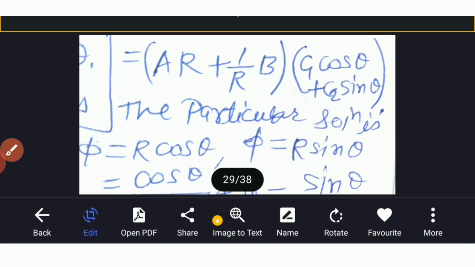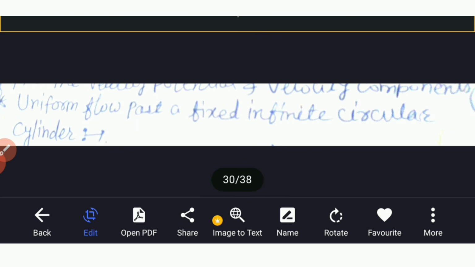So now we start the next article. Uniform flow past a fixed infinite circular cylinder.